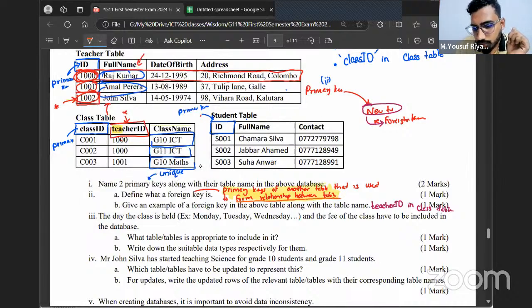To build a relationship, to form a relationship between what? Yes, between tables. Now the teacher ID field is forming a relationship between what table and what table?